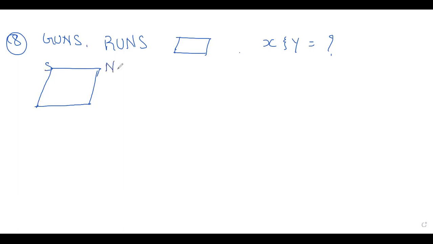GUNS, it is 3x, 26, 18, this is 3y minus 1. Okay, easily you can find all the sides children.